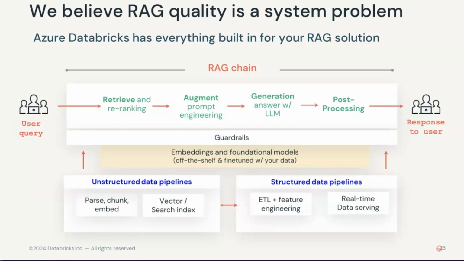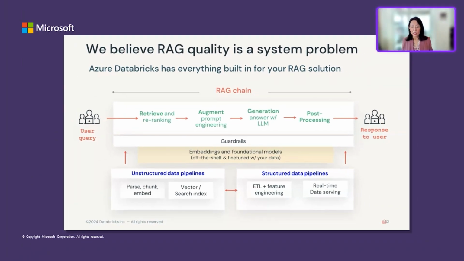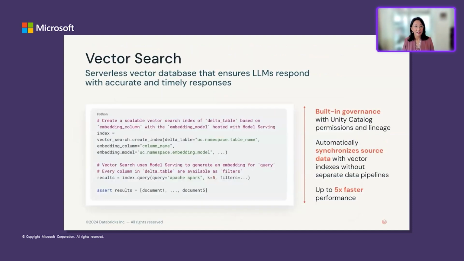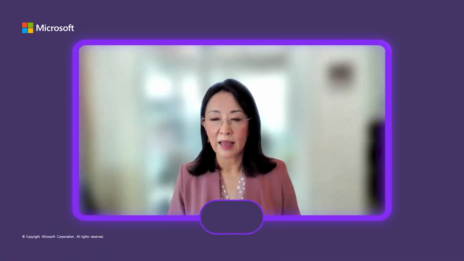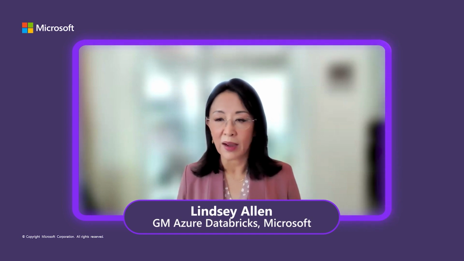Combine your data, from unstructured data pipelines to structured data pipelines, and everything will happen in real time. You will become the most effective GenAI application developer. There are so many capabilities we're going to show you, and I just want to call out that vector search and a vector database are built in and in preview. With that, I will pass it on to Nicolas to show you exactly how everything works.